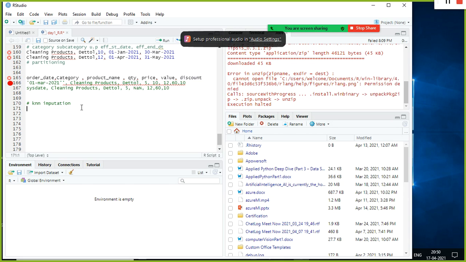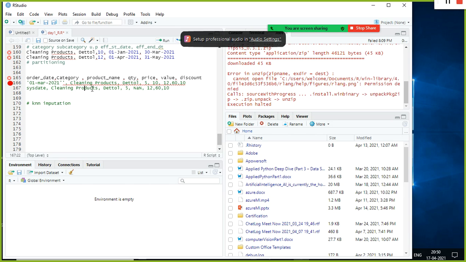But the KNN imputation, instead of doing all these things, checks the date, which is slightly different. Today's date is different from this one.